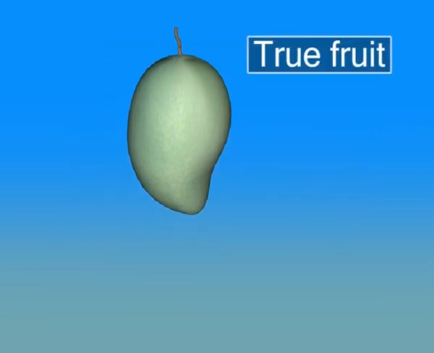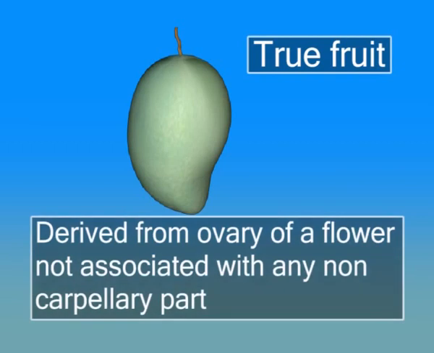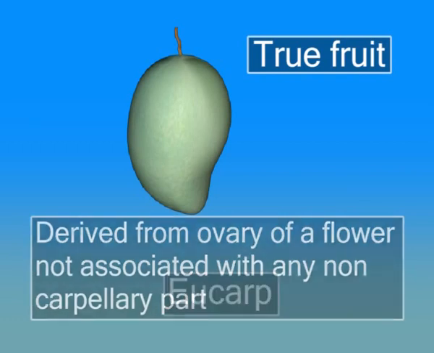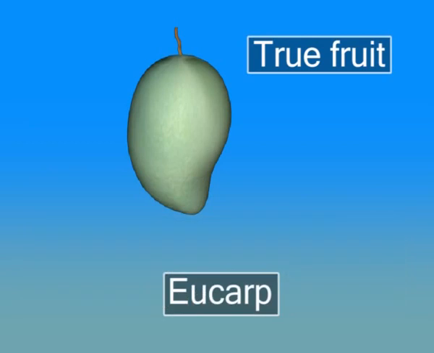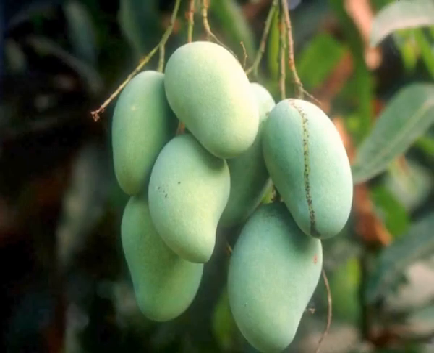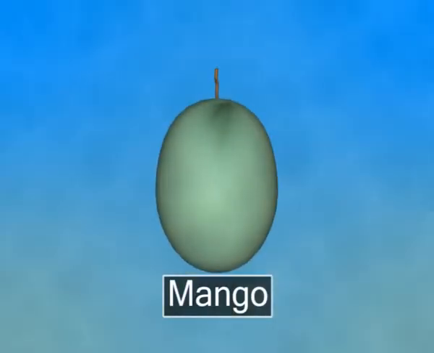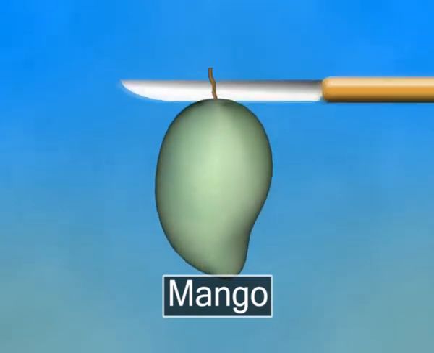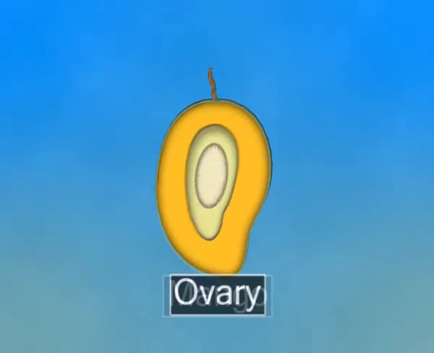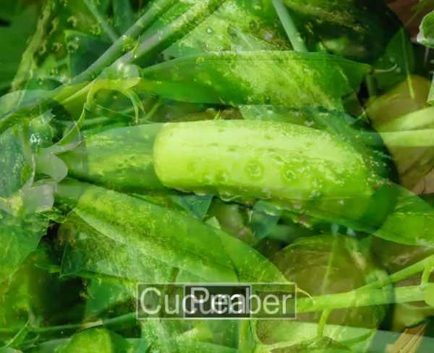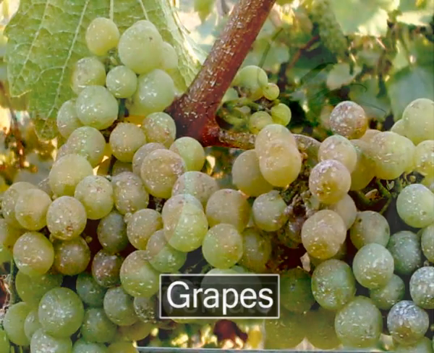True fruit. A fruit derived from ovary of a flower not associated with any non-carpellary part is called a true fruit. It is also known as eucarp. Common example of true fruit is mango. In mango, fruit is derived from only carpellary structure, that is ovary. Other examples are cucumber, pea, grapes, and tomato.